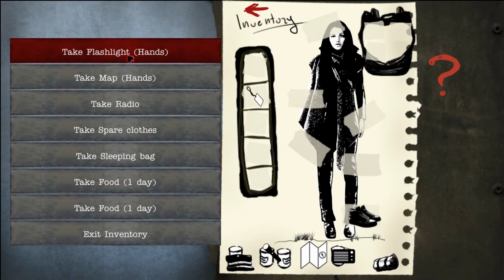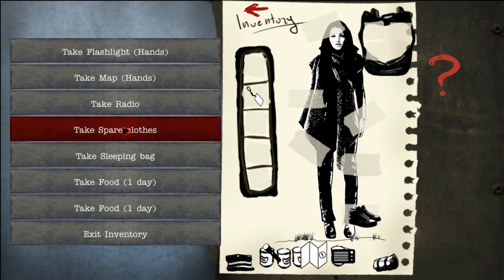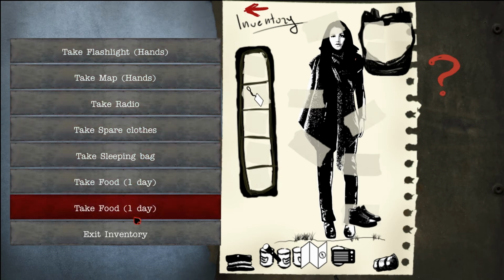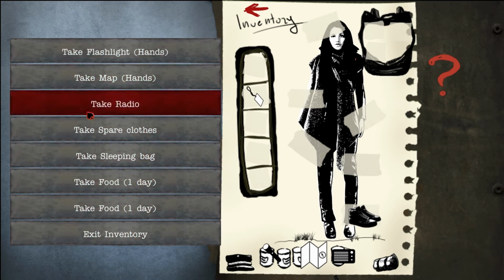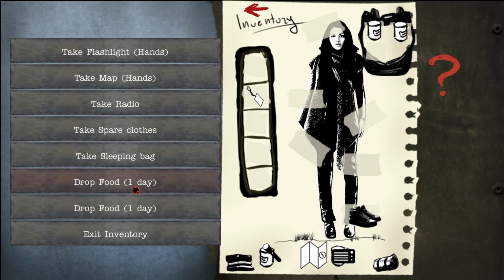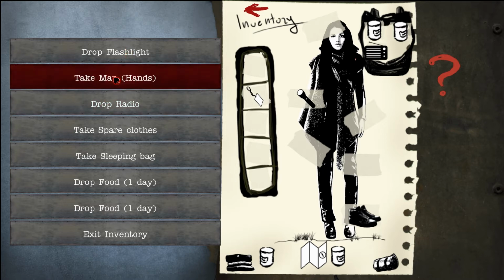Alright, let's see here. So I'm guessing this is all our inventory. Not quite sure what to do with all this. Do I take food? Take a day of food here. I guess we take the radio, and I guess in this world we're gonna need a flashlight, right? Take a map.